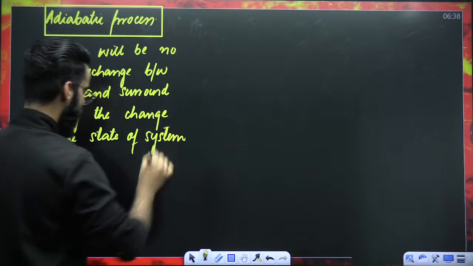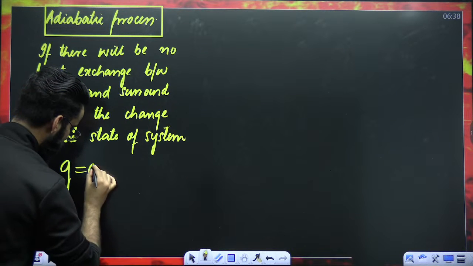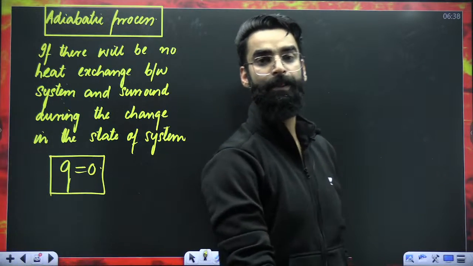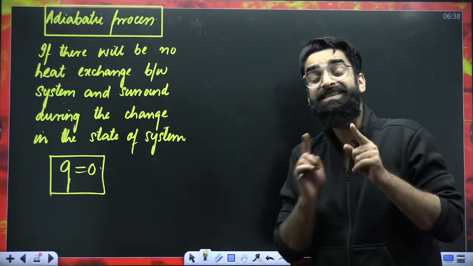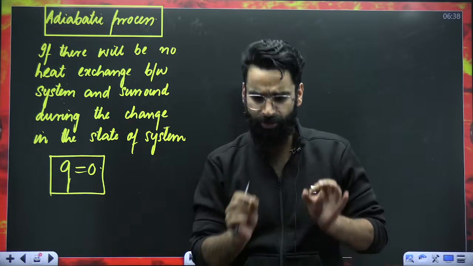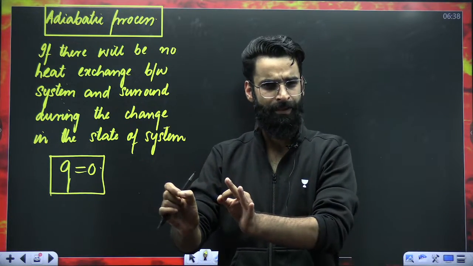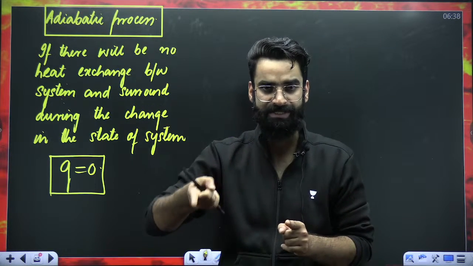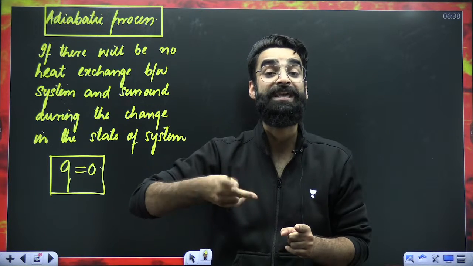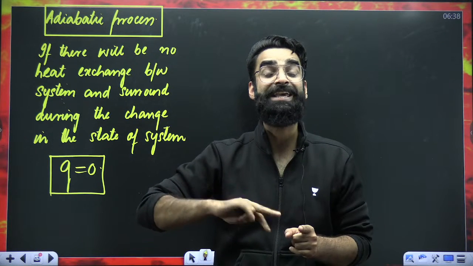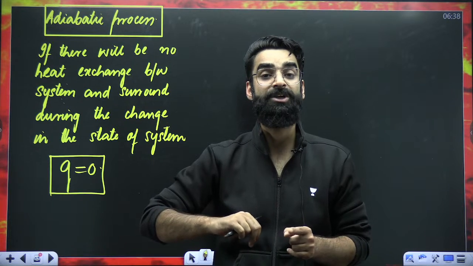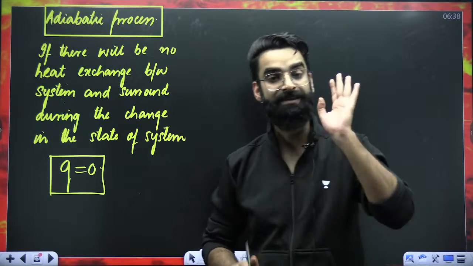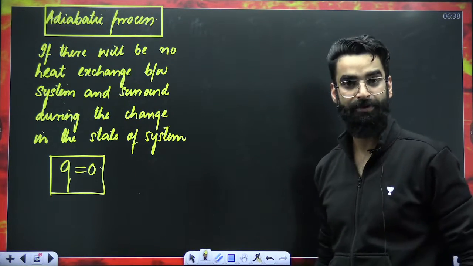So basically, the Q value has to be 0. Whenever you change the state of the system, you make sure that during the change in state, there should be no heat exchange between the system and surroundings. Heat should not enter into the system or leave the system. Then only I can say that the system is undergoing an adiabatic process.